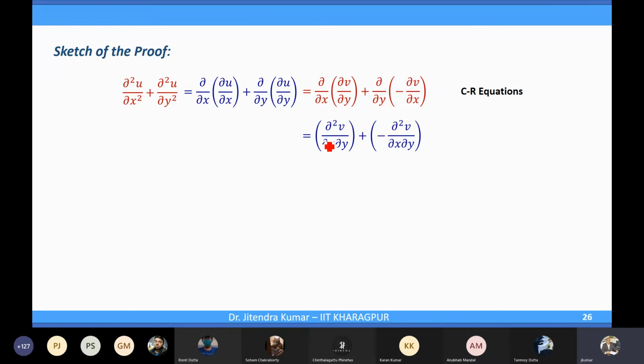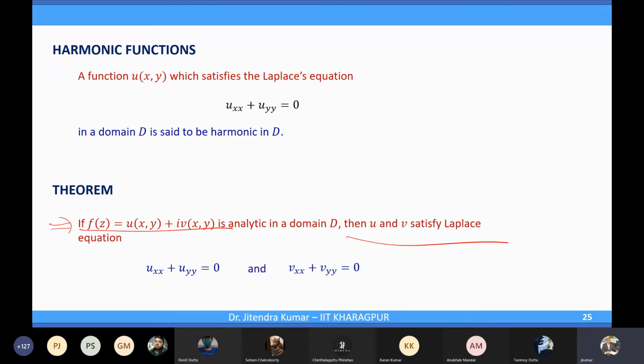And now this is nothing but del 2v over del x del y minus del 2v over del y del x. Here I have used the continuity assumption of v, so that the mixed order partial derivatives are equal. This is a sketch of the proof, because for the result itself you don't need any other assumption. If f(z) is analytic, u and v satisfy the Laplace equation. That result is fine. You don't need any other condition there.